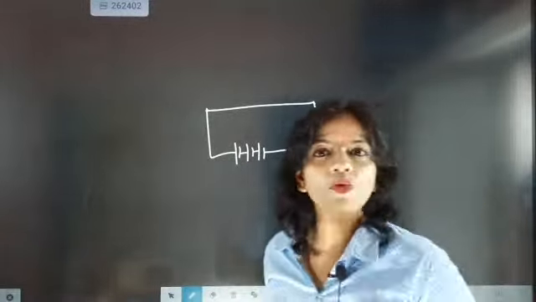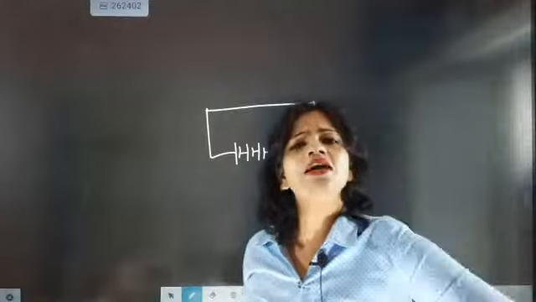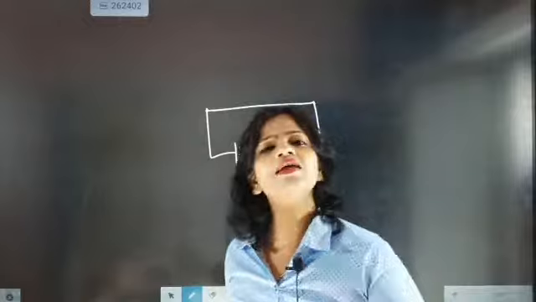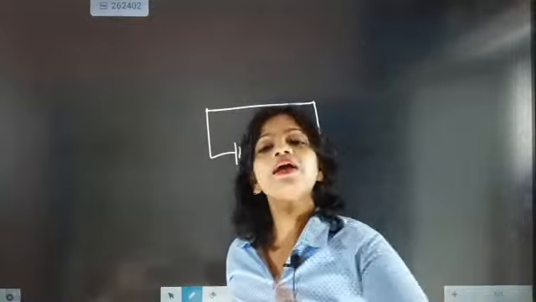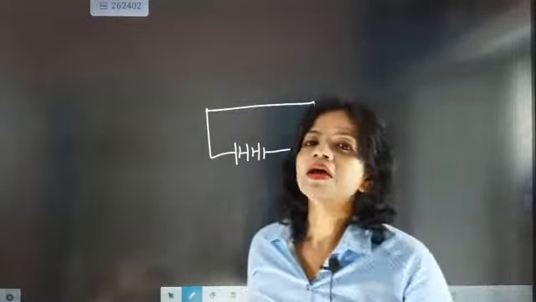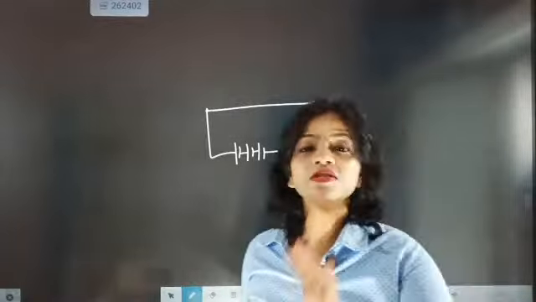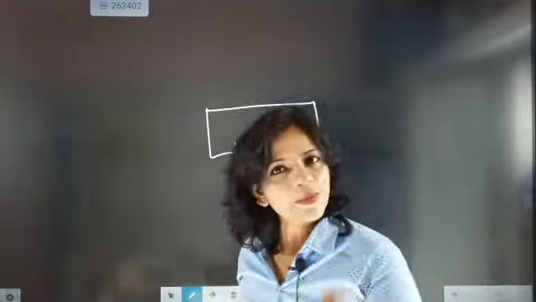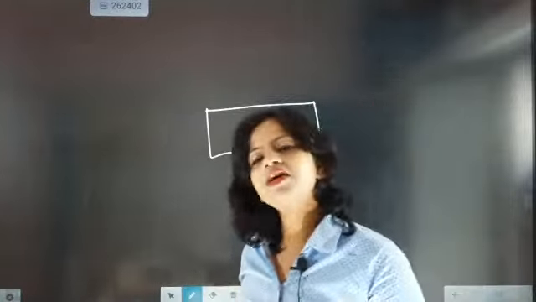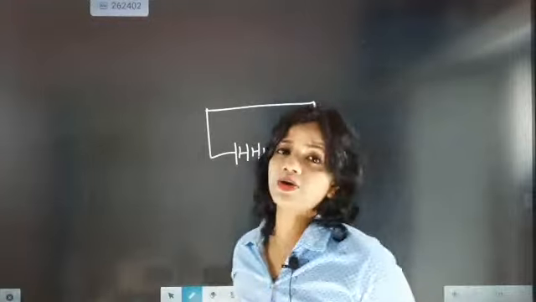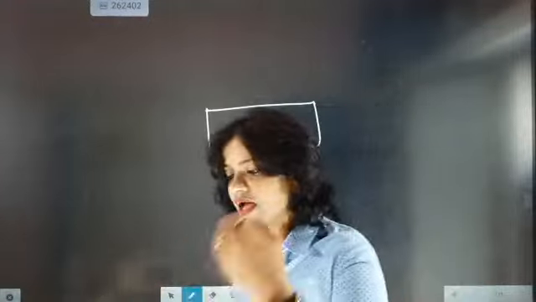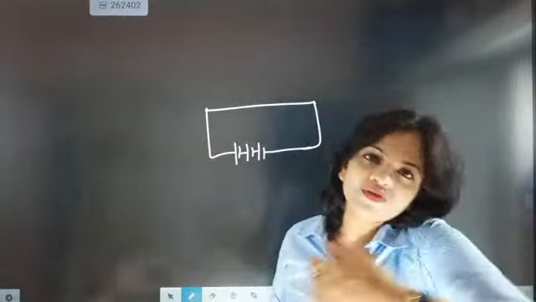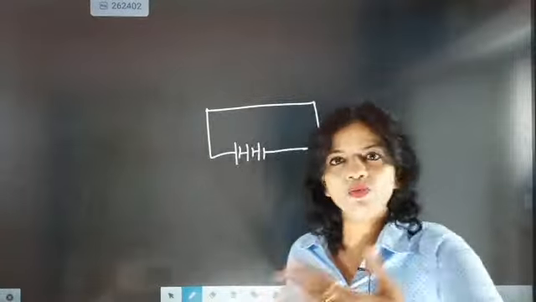I am teaching you the most important thing: why exactly does the electron move? What is the reason behind the movement of electrons? When we connect a cell or a battery in a wire, once the circuit is closed, there will be a chemical reaction in the cell or battery. This chemical reaction generates energy, and this energy pushes the electron. That is the way the electron gets pushed. It is a type of generation of drift velocity, or you can say electromotive force, EMF.